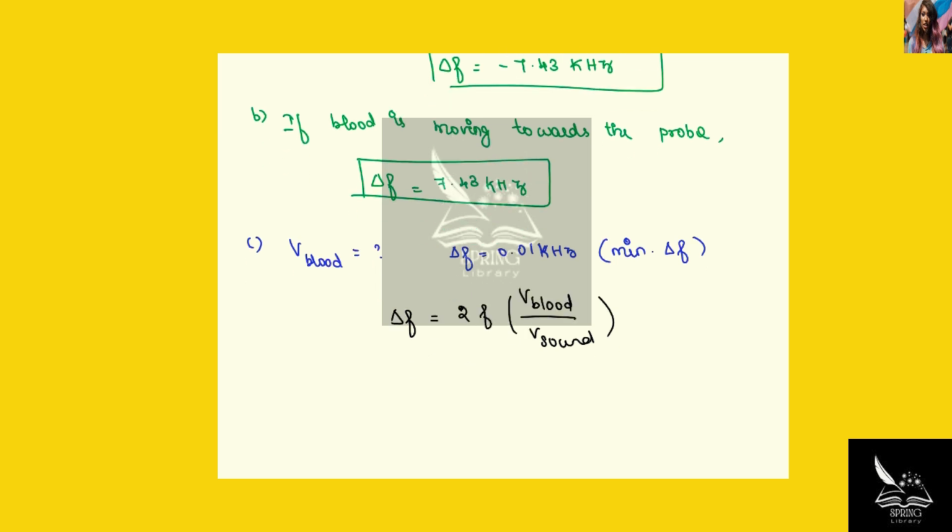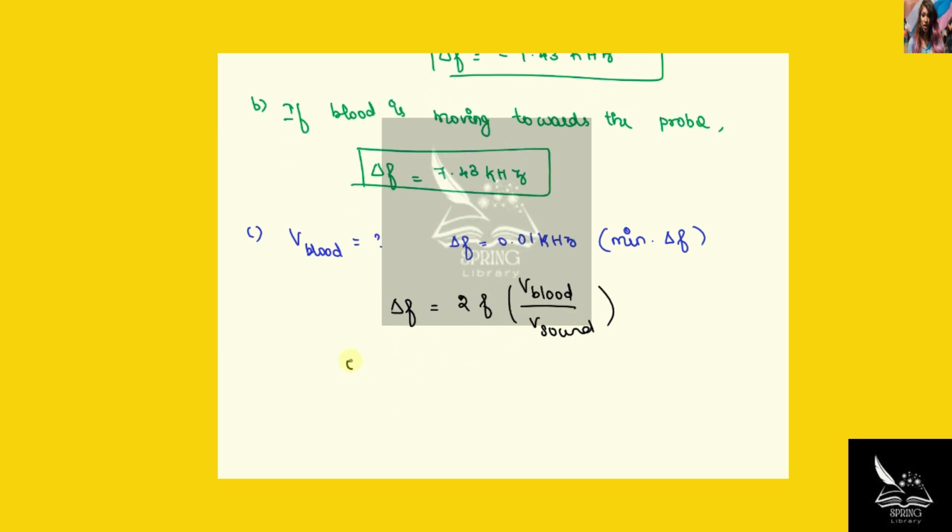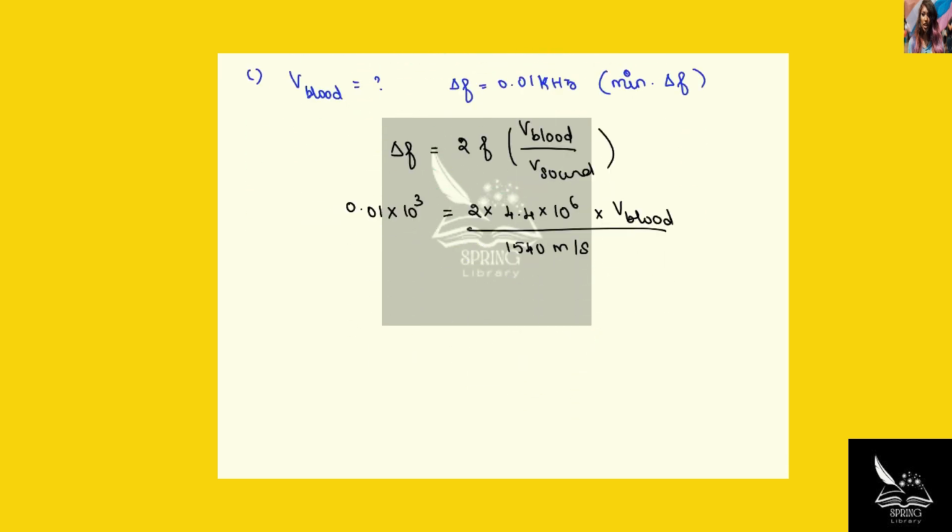In this case, delta F is equal to 0.01 into 10 power 3 is equal to 2 into 4.4 megahertz into velocity of blood, divided by the velocity of sound, 1540 meter per second. Solving this, we can get the minimum velocity that the instrument can detect.